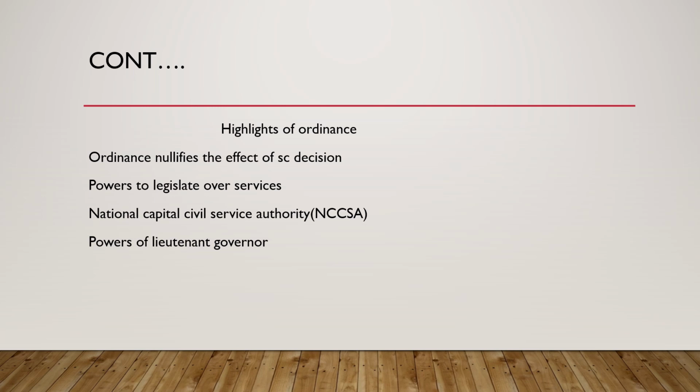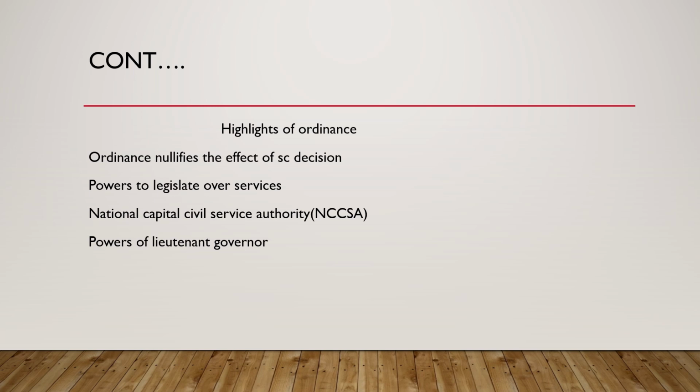Let us see the highlights of this ordinance. This ordinance nullifies the effect of the Supreme Court decision. Now the question: can Parliament do so? Yes, Parliament has extraordinary powers. It can nullify the Supreme Court decision, and it nullified the 2023 verdict.